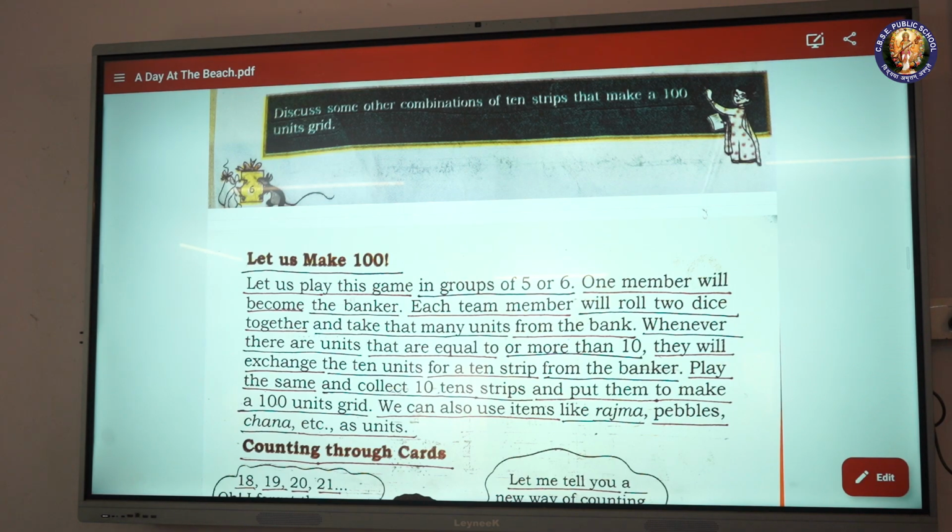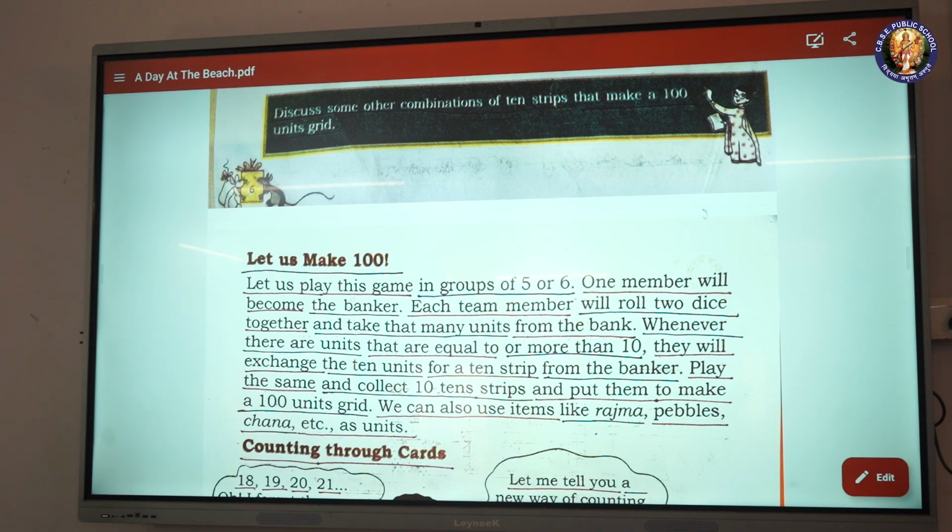Whenever there are units equal to or more than 10, they will exchange the 10 units for a 10 strip from the banker. Play the same way and collect 10 strips and put them to make a 100 units grid.